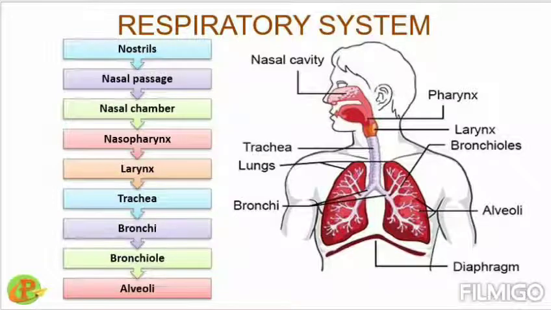Then after the larynx, you can see a white color pipe called the trachea that is elongated up to the lungs. Then the trachea is divided into two branches called bronchi, left and right bronchi, and these bronchi again have so many branches to form bronchioles, and the bronchioles end at circular structures.